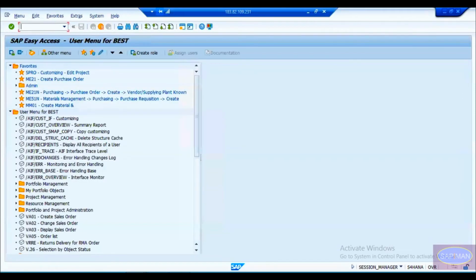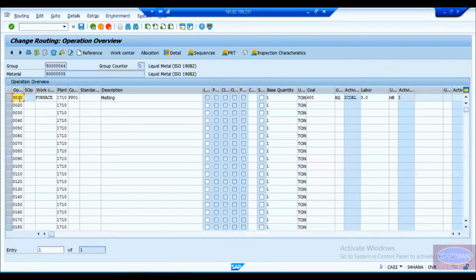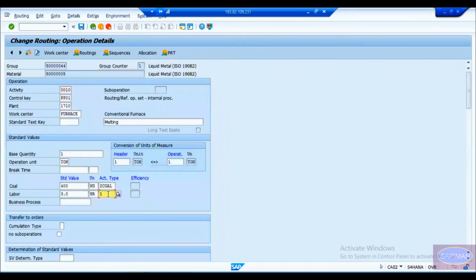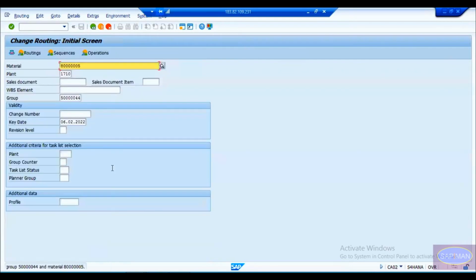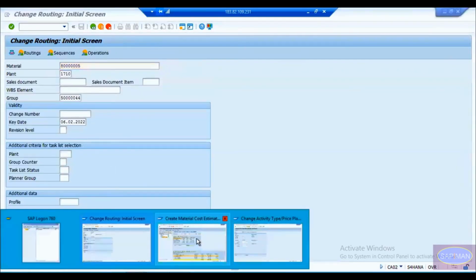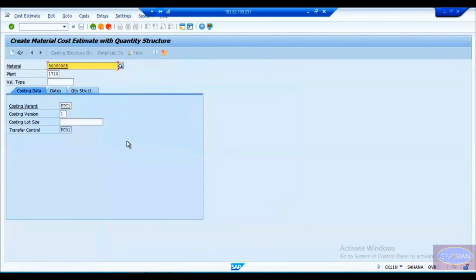Okay, then CA02. So this should be 11 here, which is equal to, yeah, 11 is basically our personal hour. Now let me save it, and we will start with cost estimation again. I will not save it because it is showing 1 here, but we change that to 11. Now we'll go back and rerun it again the same way.